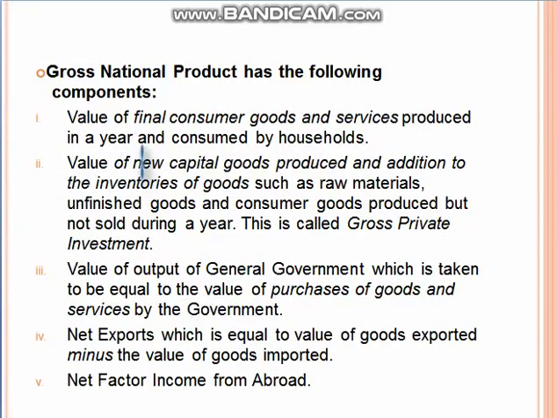Gross national product has the following components. First, value of final consumer goods. Second, value of new capital goods. Third, value of output of general government, which is taken to be equal to the value of purchases of goods and services by the government. Net exports, which is equal to the value of goods exported minus the value of goods imported. Net factor income from abroad. Later in this video we will calculate GNP and GDP.